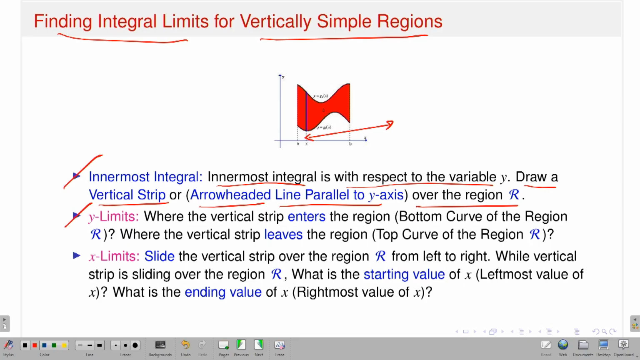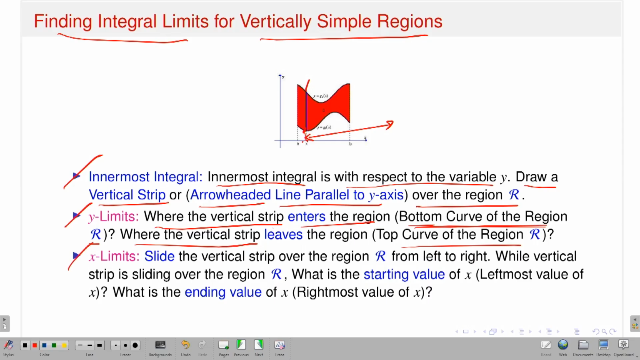Then what are the y limits? Where the vertical strip enters the region, that means the bottom curve. This is the first entry point for this vertical line. So, the bottom curve of the region R is the lower y limit. You have a fixed x and a vertical line parallel to the y axis; it enters the region by hitting the bottom curve, and where the vertical strip leaves the region is the top curve of the region. So, for a fixed x, draw a line; it enters the region at the bottom curve and leaves at the top curve. These are called the y limits.